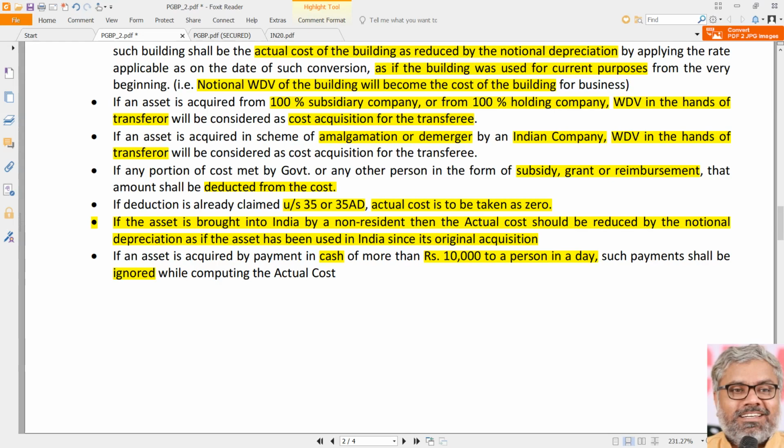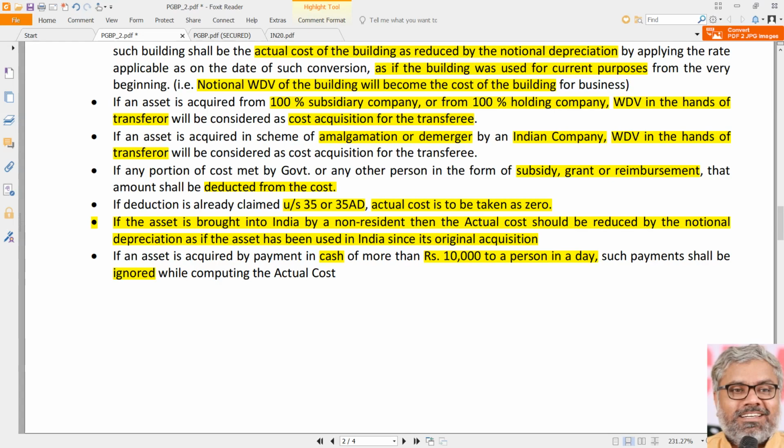So, if at all the assessee wants to purchase an asset and claim depreciation, simply speaking, what is the essence of this provision is, you have to pay by cheque, account payee cheque, or bank draft, or bank transfer, NEFT, RTGS, whatever online payment transfers you do, but not cash. What happens if cash is paid? That is as good as a null and void transaction for the purpose of section 32.